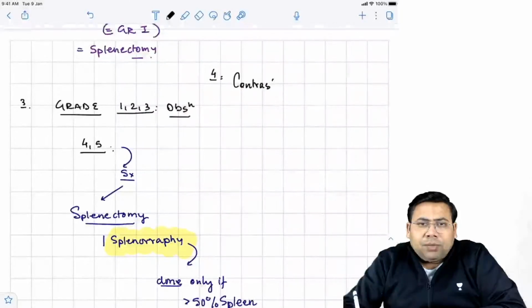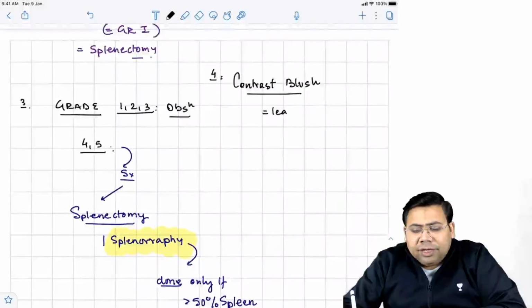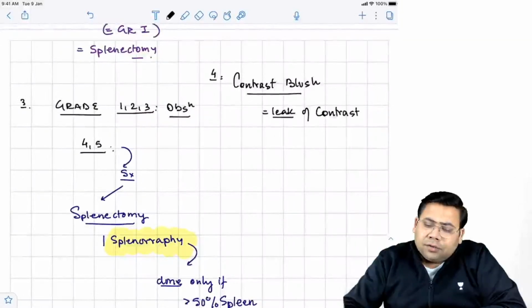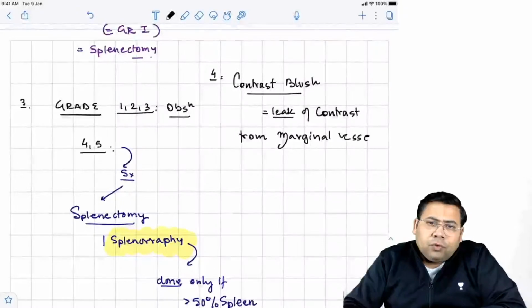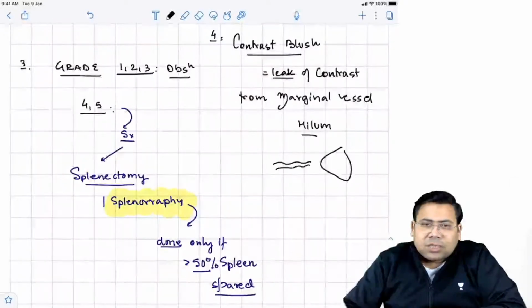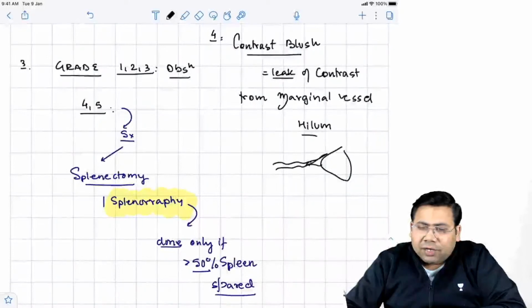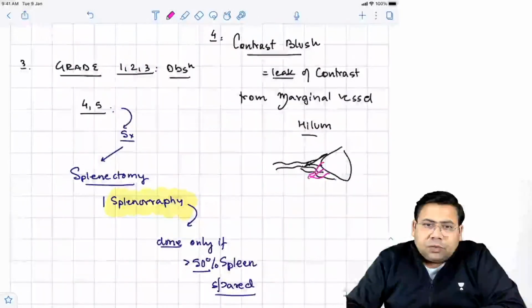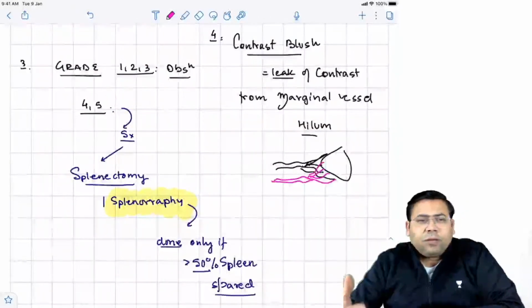What is a contrast blush? Contrast blush is equal to leak of contrast from the marginal vessels of the hilum. Everyone knows that the splenic blood supply is a bit different than other organs. This is the main supply which is coming, and then it will bifurcate into small branches. Similarly, this is going to come from this and join to form a vein.